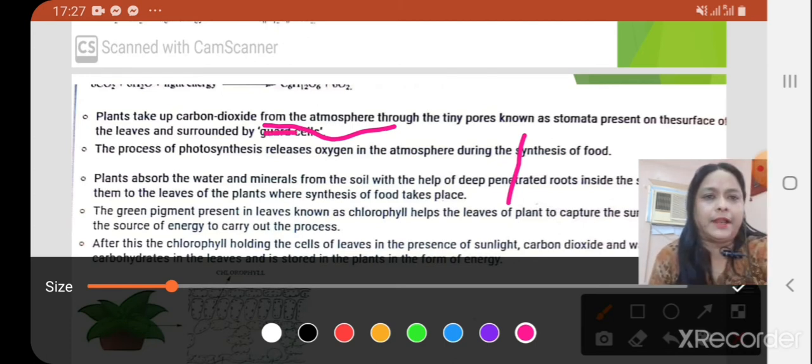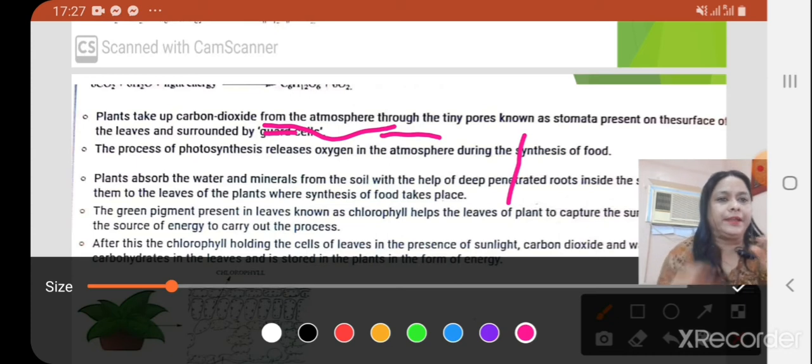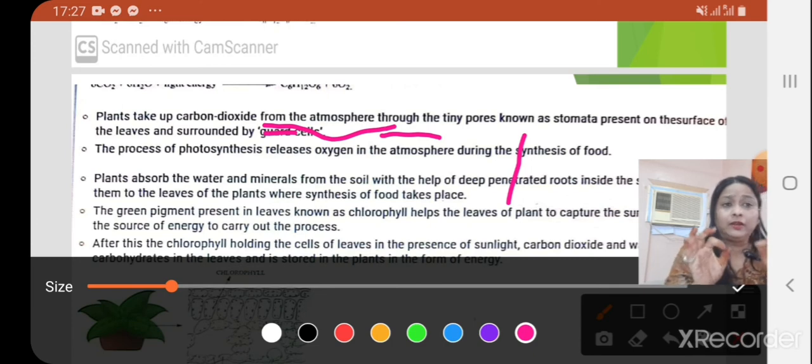Plants take up carbon dioxide from the atmosphere through tiny pores known as stomata, and some questions arise. Plants absorb carbon dioxide, and carbon dioxide gas is needed for photosynthesis.